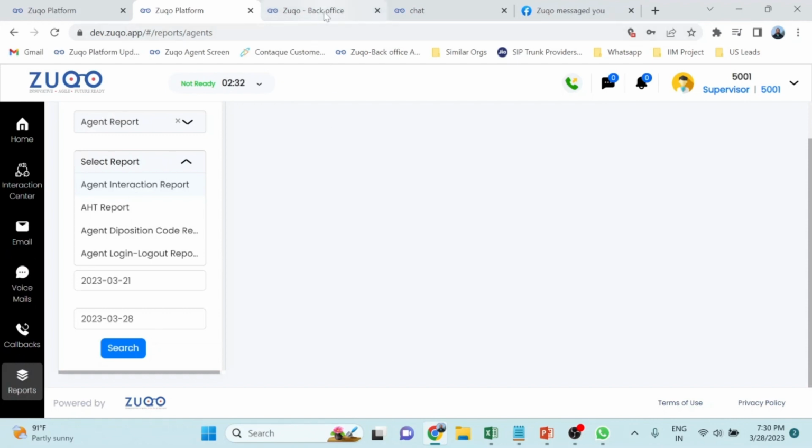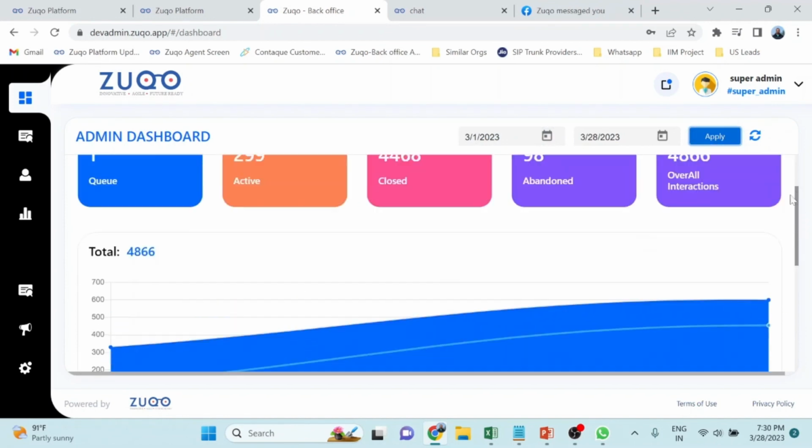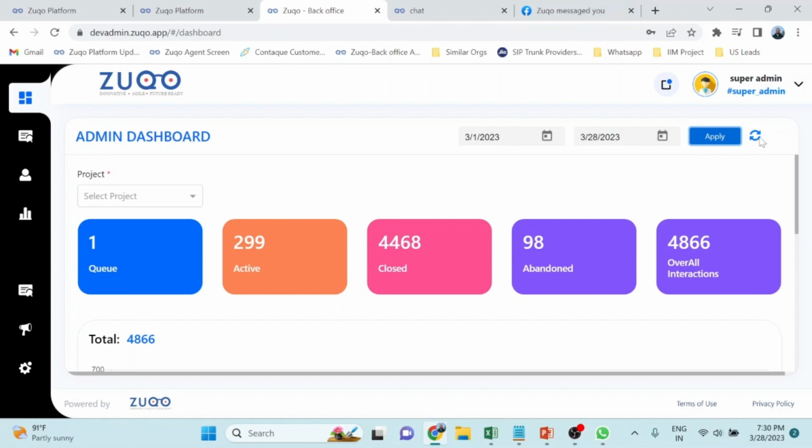The final user is basically the administrator. When the administrator logs in, this is the landing page, and basically he can create dashboards over here across projects, across teams, departments. That is, he can see those dashboards, and can choose those dates, and can see those dashboards as per those dates.